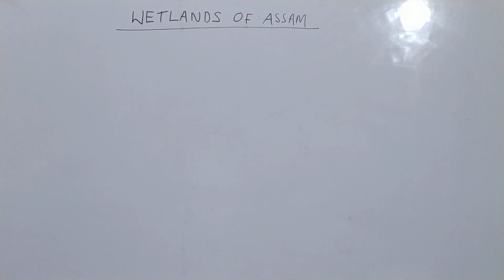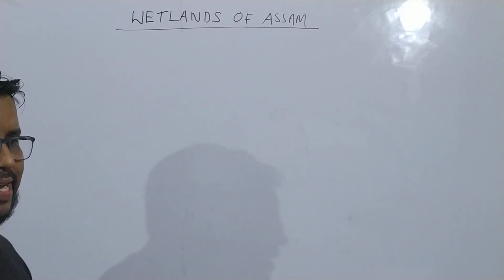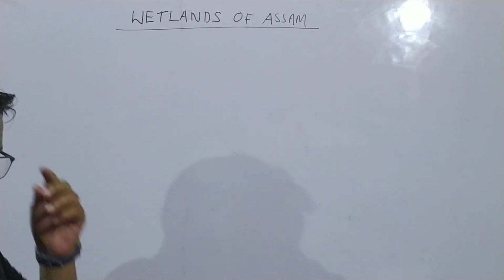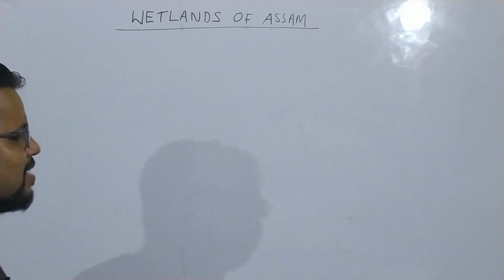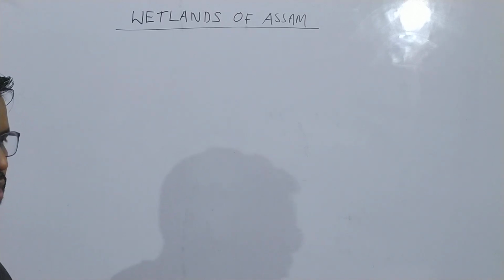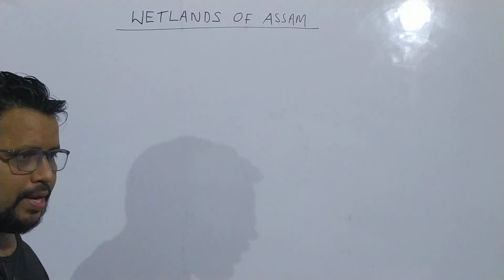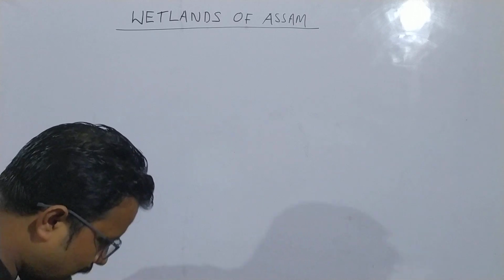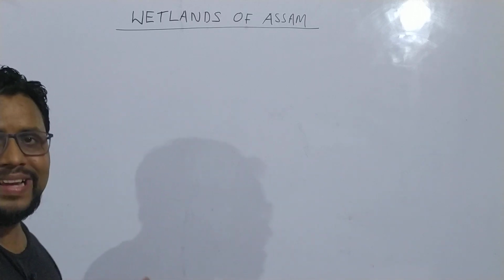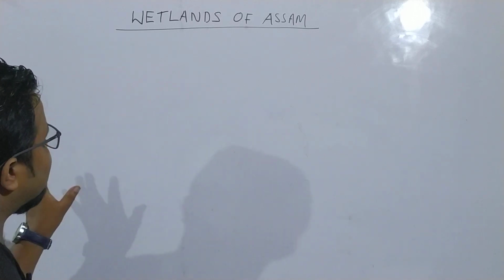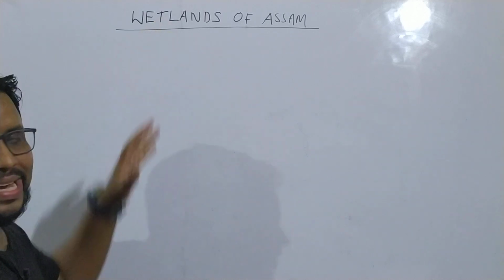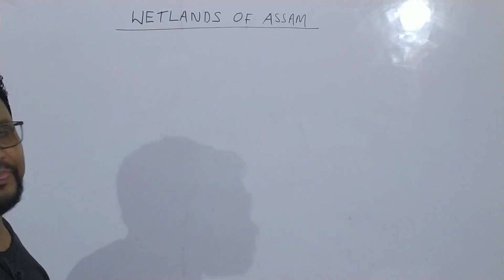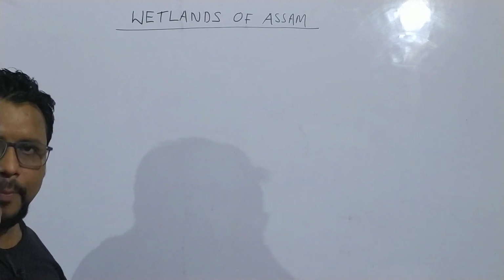Now next topic is wetlands of Assam. Actually, Assam has more freshwater wetlands than any other state in the northeast. And locally, wetlands are called Beels, Jala, Doloni, Hola, Pitoni, etc. Why are these wetlands important? Because wetlands are rich in biodiversity.